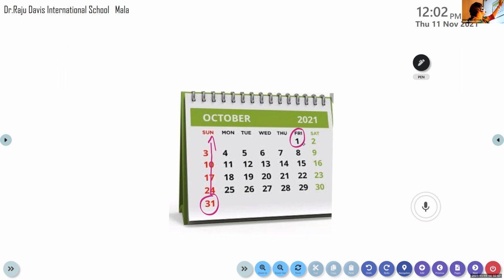Now, here we can see how many Sundays are there in October 2021. See, 3rd is a Sunday, 10th is a Sunday, 17th is a Sunday, 24th is a Sunday, 31st is also a Sunday. So there are 5 Sundays.